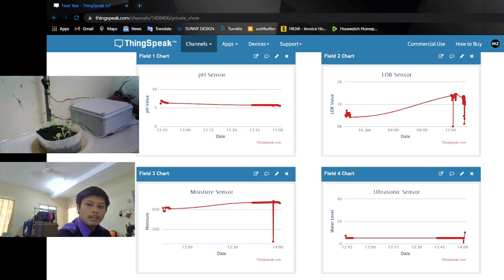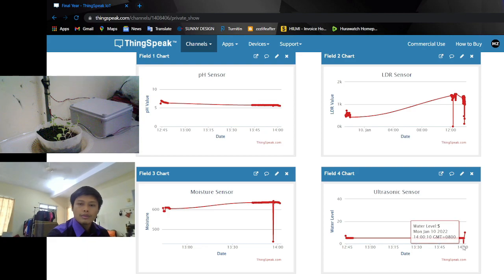For the ultrasonic sensor, when I put up this lid in the water tank, it shows that the value for the water level goes down to negative because the water level is in a very low condition. So when I put my hand to the water level, it shows the tank liters.